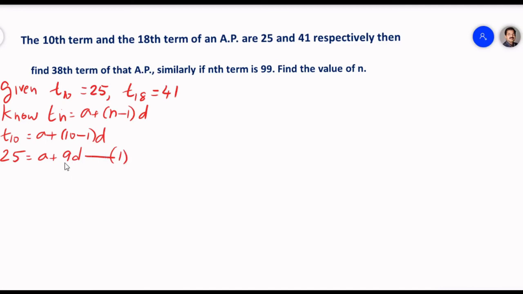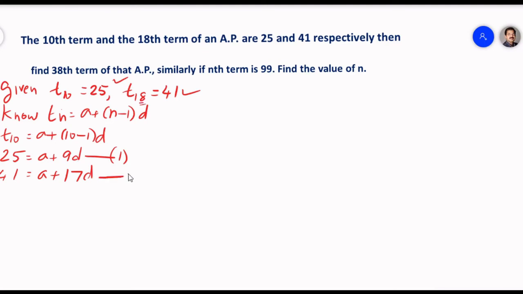Now, the second one is the 18th term is equal to 41. That is 41 is equal to a plus, as it is 18, 18 minus 1 will be 17d. So let this be the second equation.